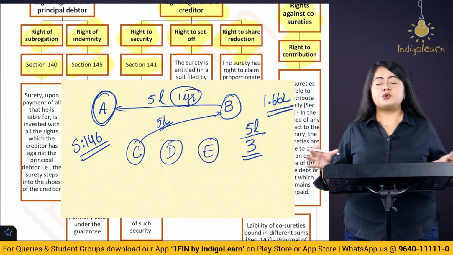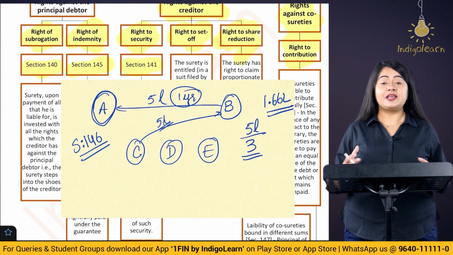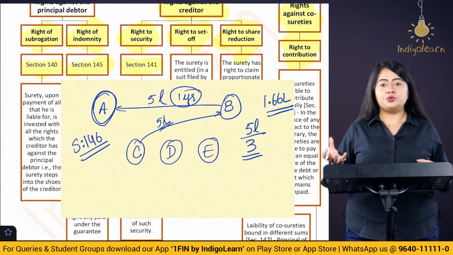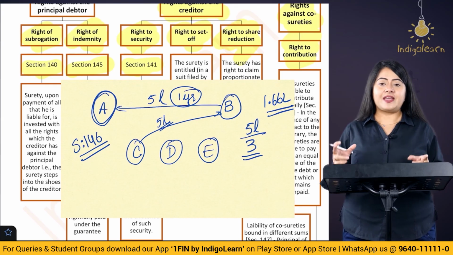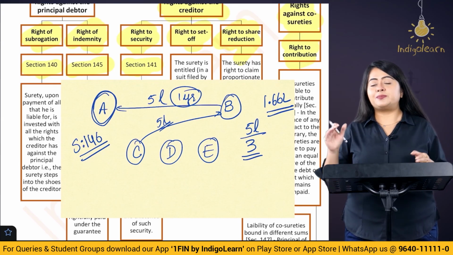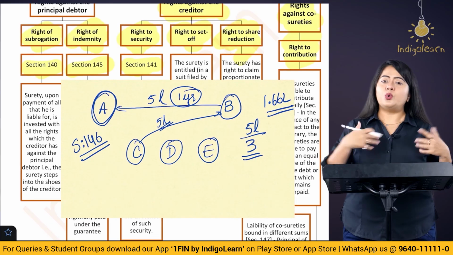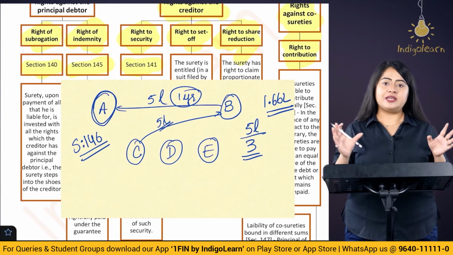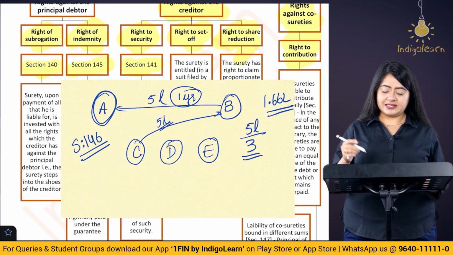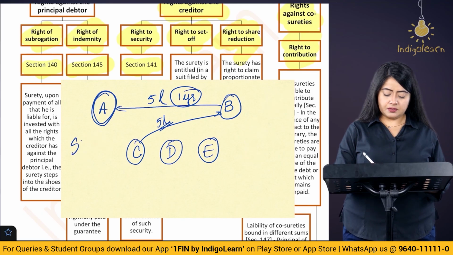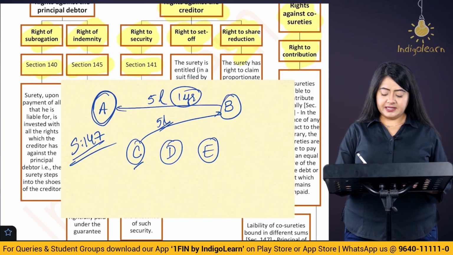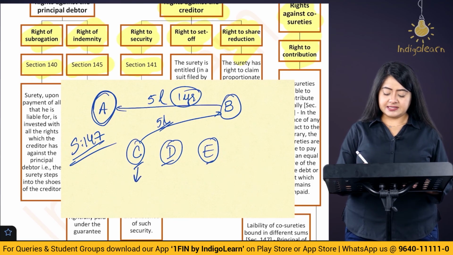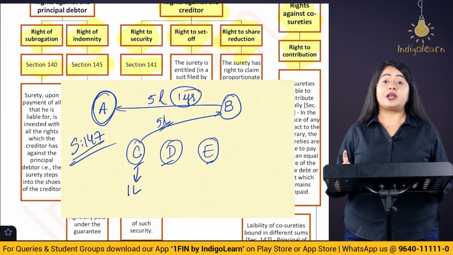If these co-sureties have a sort of contract wherein one of them or a few of them are limiting the amount up to which they want to take the guarantee, in that case, they will contribute equally up till that amount. Then after that, whoever is remaining is going to contribute equally. Let's try to understand this with the same example that we discussed. Now let's say here C, D and E. In this, C is saying that I am only taking guarantee up to 1 lakh rupees.